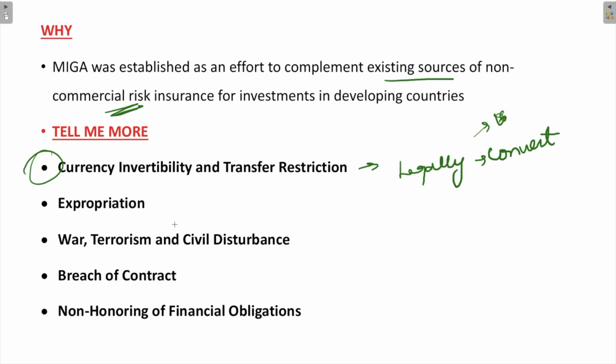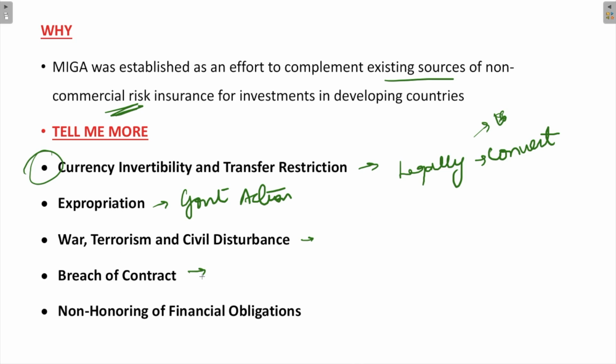The next is expropriation, which is the protection against the losses arising from certain government actions that may reduce ownership of the insured investment. The next is war, terrorism and civil disturbance. This is protection against the loss from the damage to or the disappearance of tangible assets which are caused by the political acts of war or civil disturbances. These are covered under war, terrorism and civil disturbance.